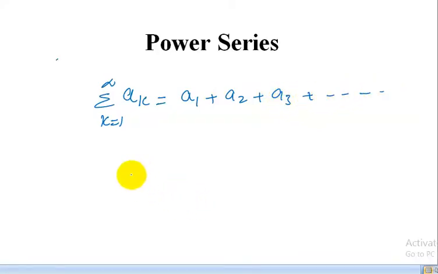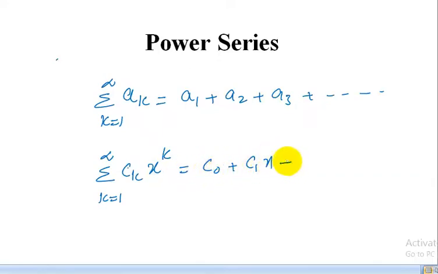Now in this section we discuss series with variable terms, series of the form summation k starting from 1 to infinity c_k x power k, which is equal to c naught plus c1x plus c2x square and so on. So such series with variable terms are called power series.